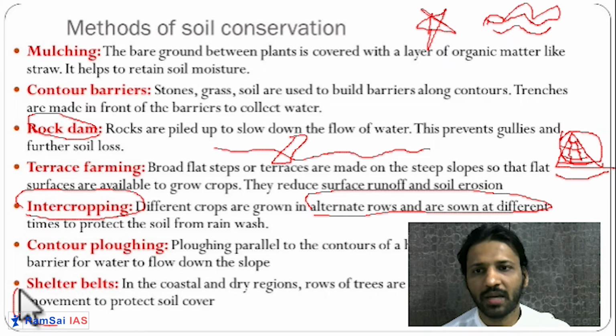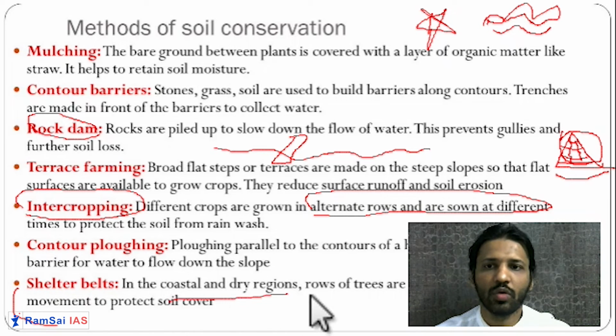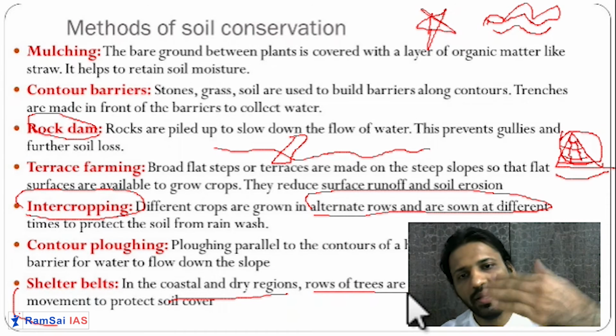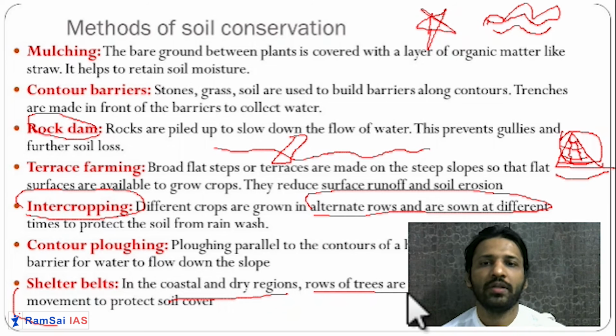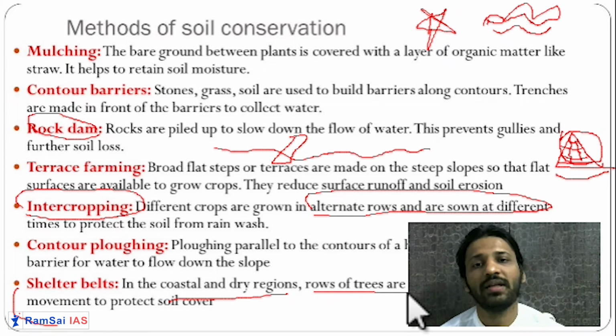Okay, so shelter belts. Here, in coastal and dry regions, rows of trees are made. In the coastal and dry regions, because of the heavy winds, the soil can be blown away or eroded because of the speed of the wind.